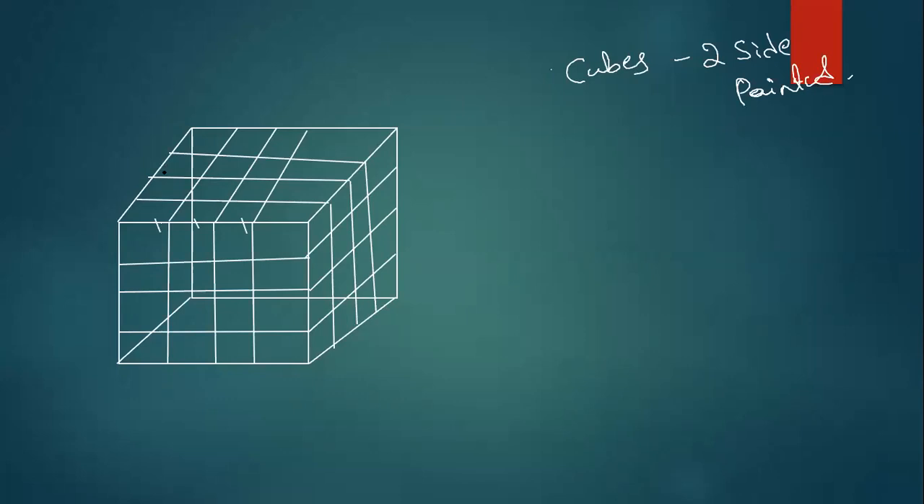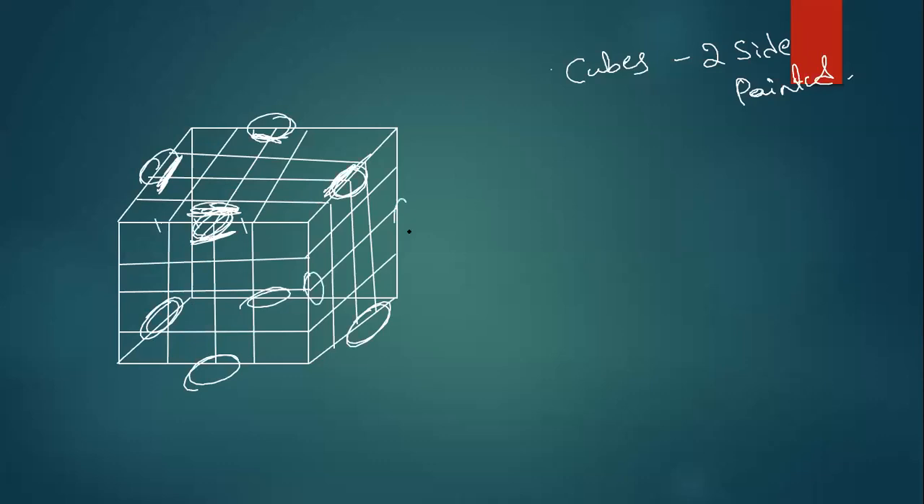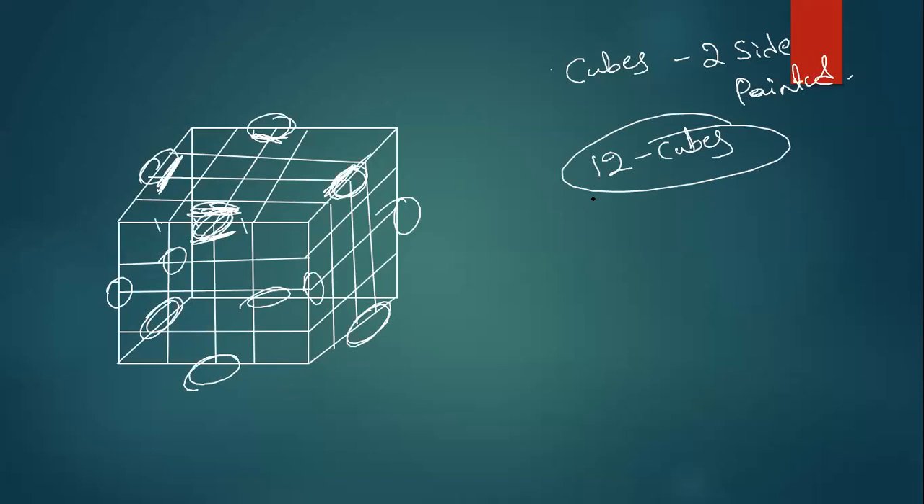Now see guys, if you observe these cubes here, these 2, and these 2, here, here, here, here, similarly here, and the back side will also have 2, here, and here, and here. Yes or no? That means how many are there? 4 on top, and here also 1, 2, 3, 4. 4 on the sides, 4 on the bottom. That means a total of 12 cubes will be there which are 2 side painted.